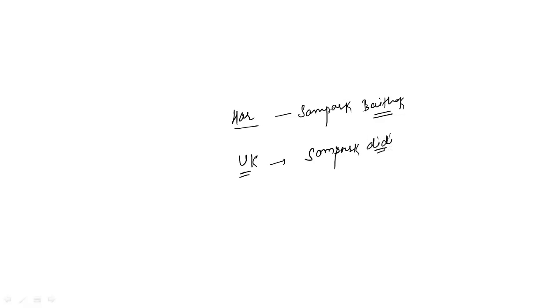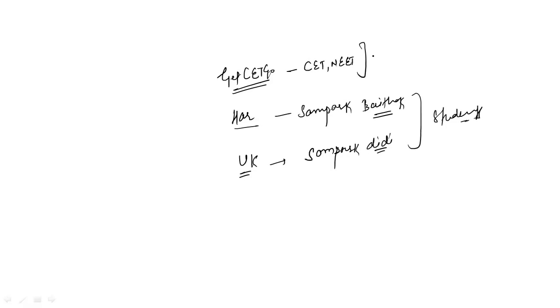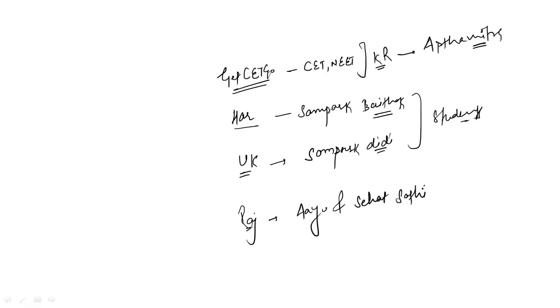So these two are for students. In addition to that, recently Karnataka launched Get CET Go. So this is an initiative by Karnataka government to provide online crash course for the students who are preparing for CET and for NEET. So this one is by Karnataka government. Now Karnataka government also launched Apta Mitra. This is an app and helpline number to provide assistance during this COVID-19. Apart from that, Rajasthan government launched IU and Sehat Sathi app. You can pause it and take a screenshot so that you don't have to write it.